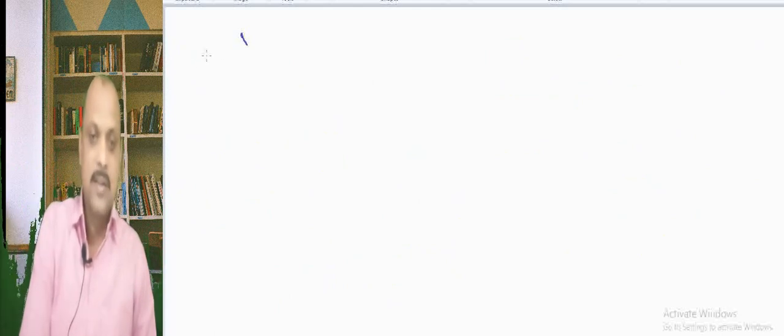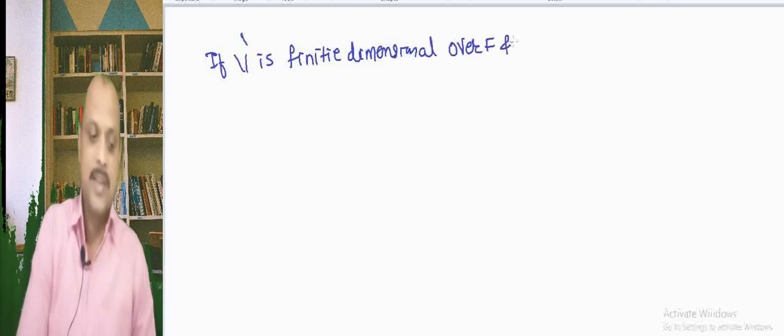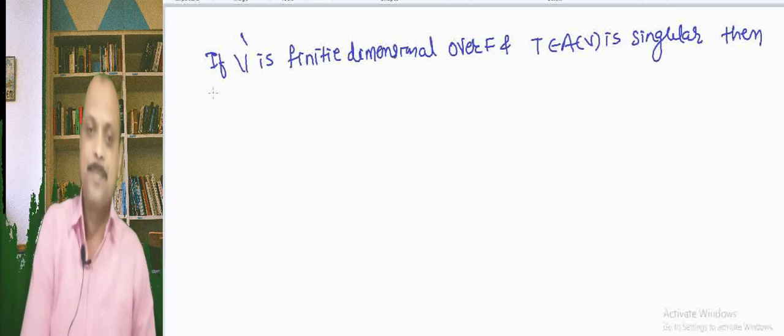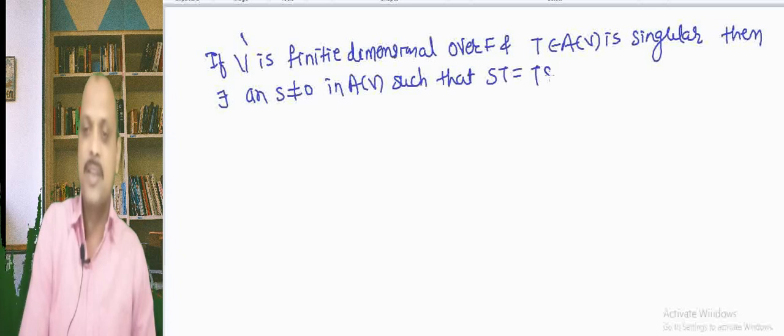Next we see that if V is finite dimensional over F and T belongs to A of V is singular, then there exists an S not equal to 0 in A of V such that ST equal to TS equal to 0.